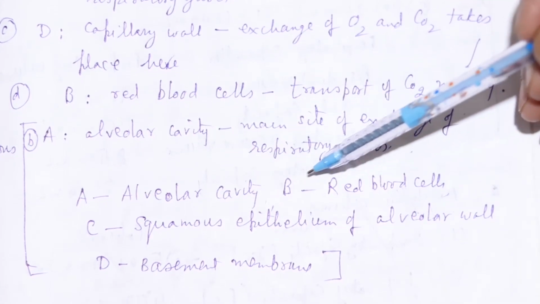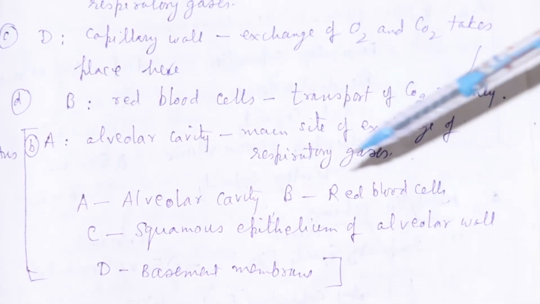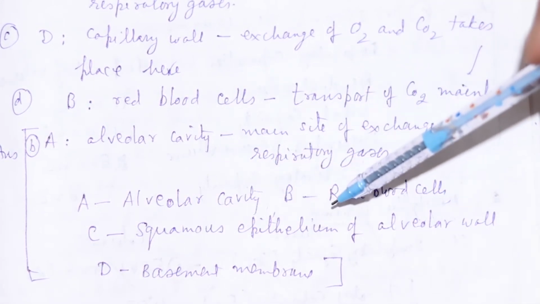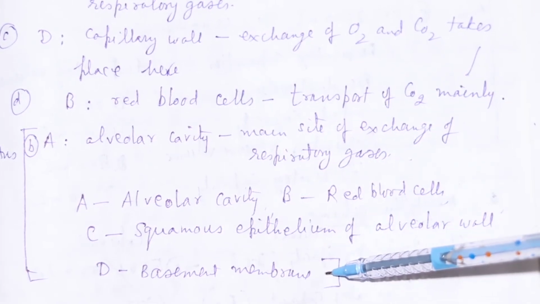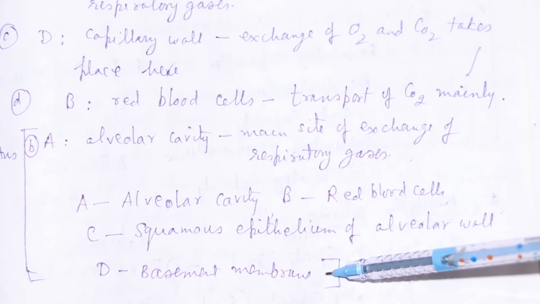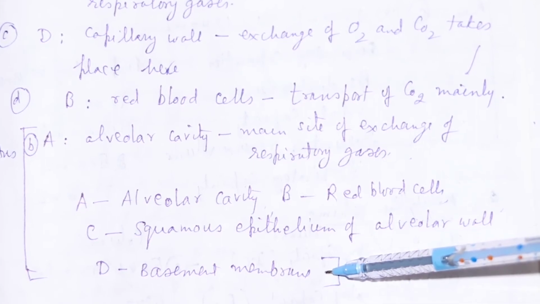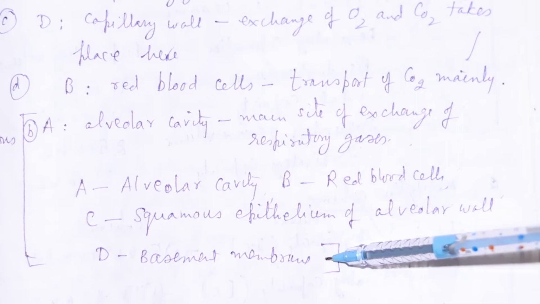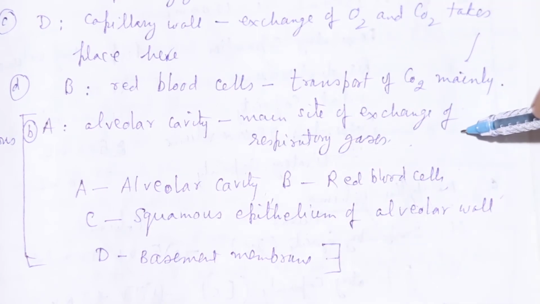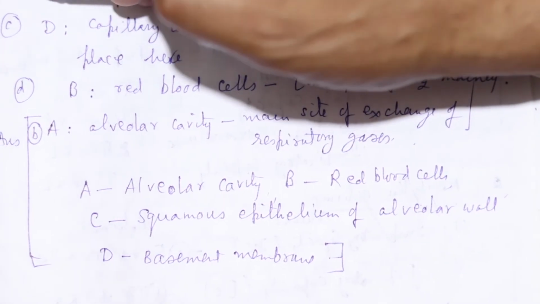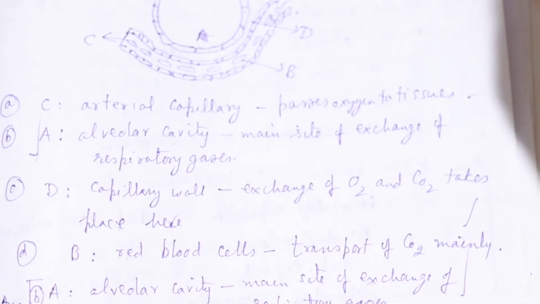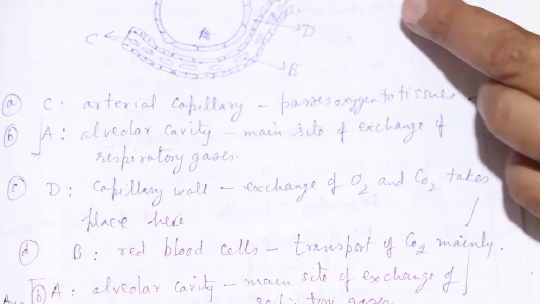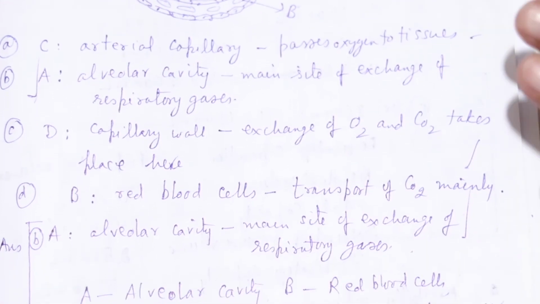A, alveolar cavity; B, red blood cells; C, squamous epithelium of alveolar wall; D, basement membrane. So the answer will be alveoli, the main site of exchange of gases. The answer will be number A. The alveolar cavity is the main site of exchange of gases. And I have labeled A, B, C, D for your information.